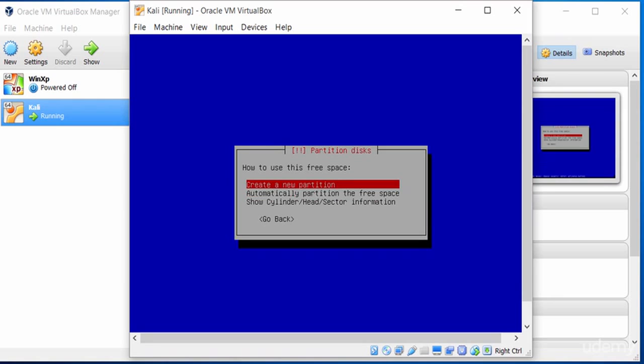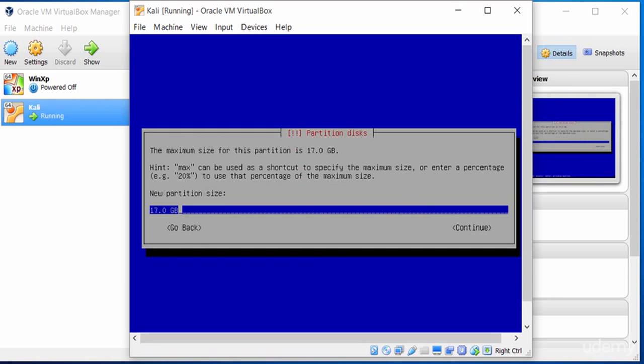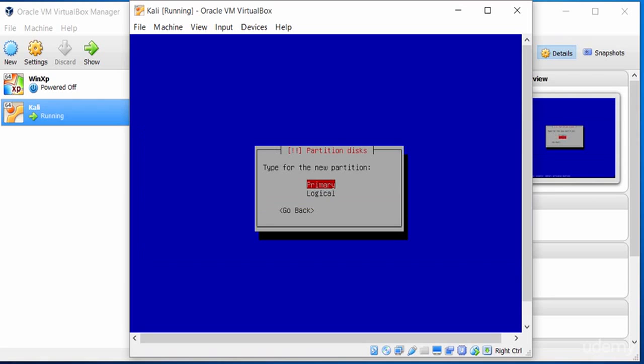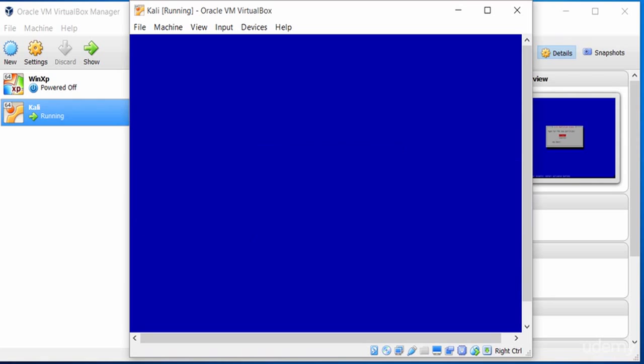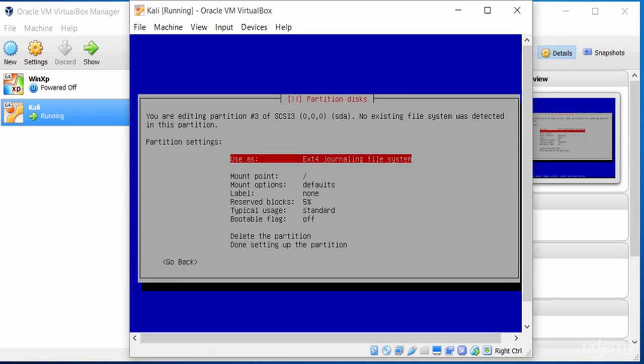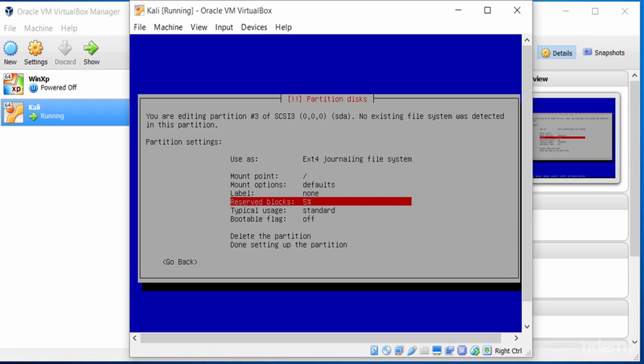You'll notice that I need to partition this as well. So create this third partition, which will be 17 gigabytes. Create that as primary as well, and I go in here. I'll select this as ext4. The boot area was ext3. The mount point is fine. All the rest of the settings is fine, and I can go into done setting up the partition.